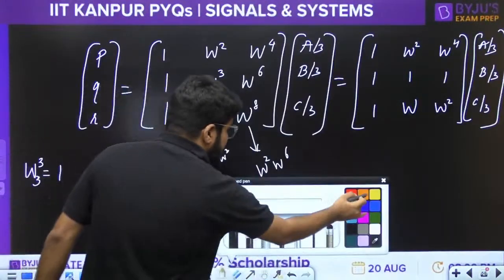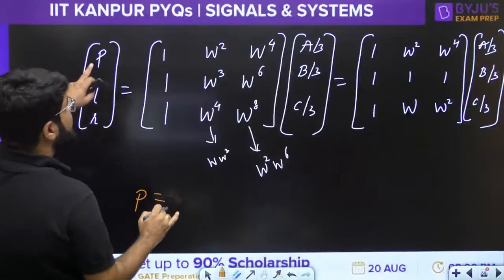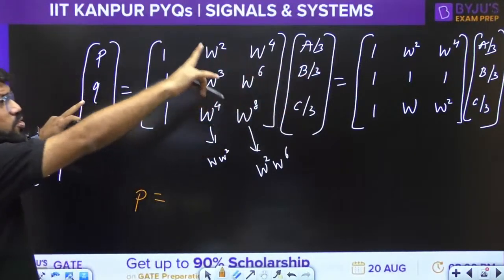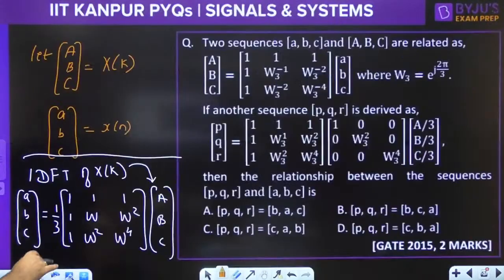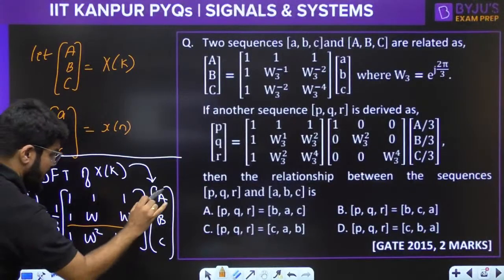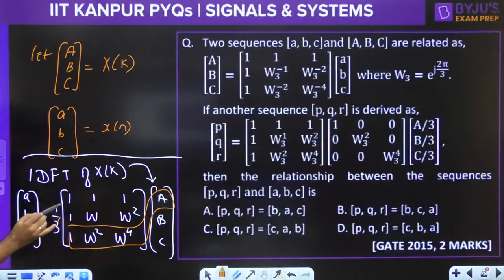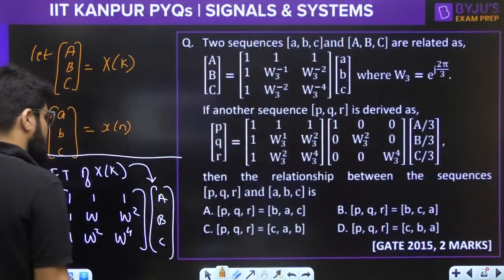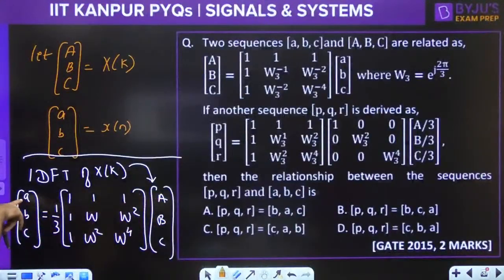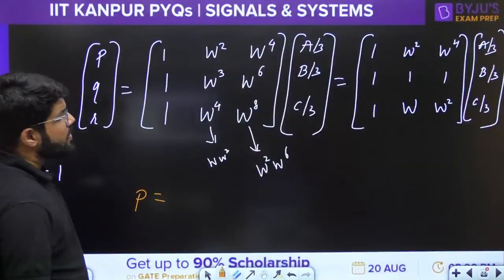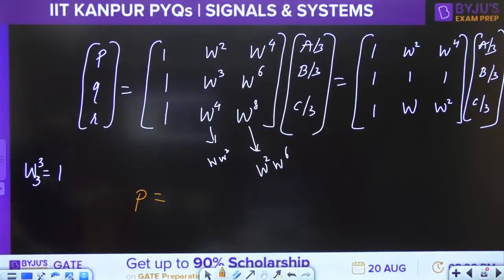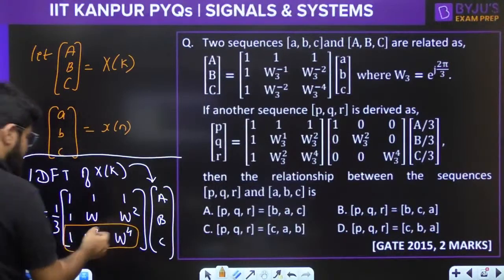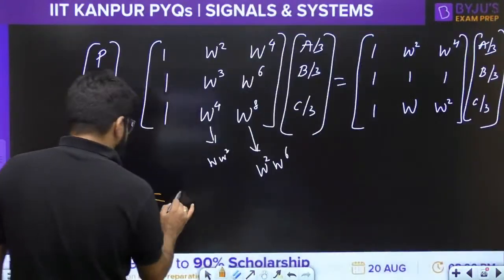Now please see carefully. What is the value of P? What is the first element? 1 W square W power 4. If I compare with the question, 1 W square W power 4 will come with A by 3. Shift this 3 inside, it will come with the A by 3, right? So that is the first element A. Correct? No, 1 W square W power 4. I'm sorry. Third actually. This is the third. So answer will be C. P is equal to C.